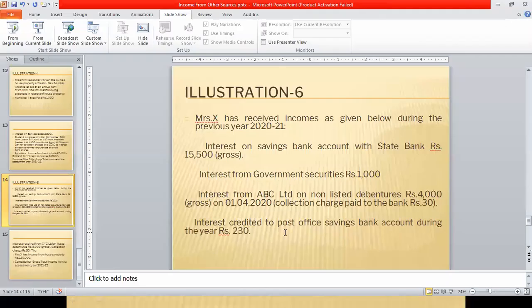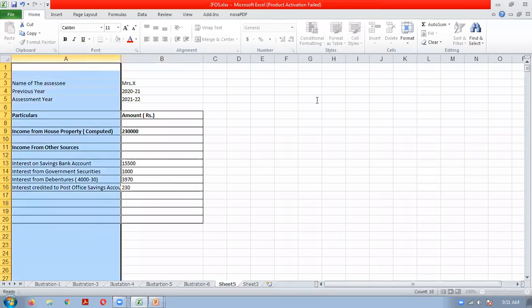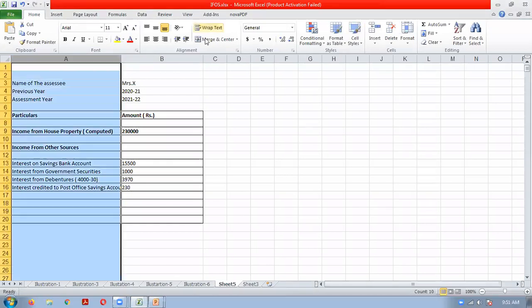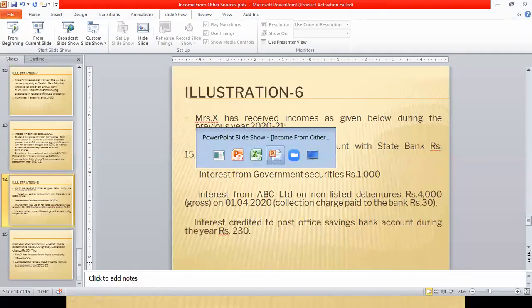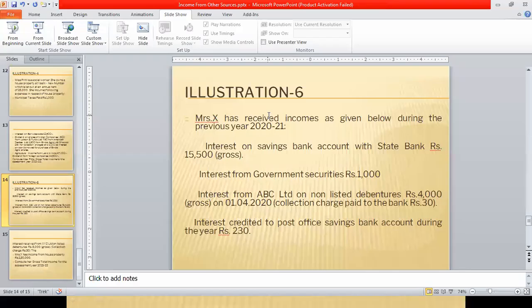Now next is interest to post office. Interest credited to post office savings account. Next, interest on XYZ Limited debentures.